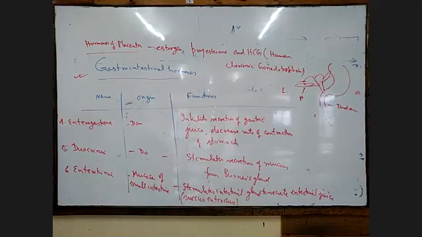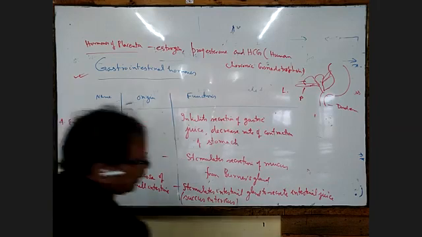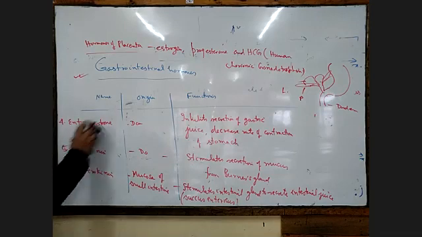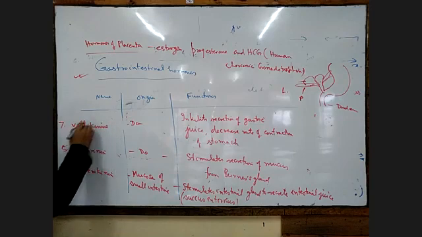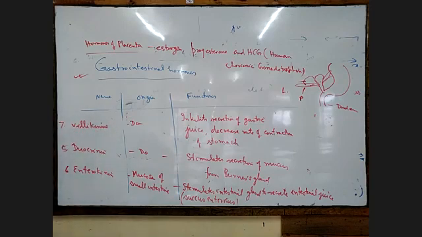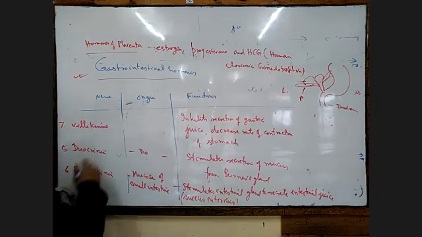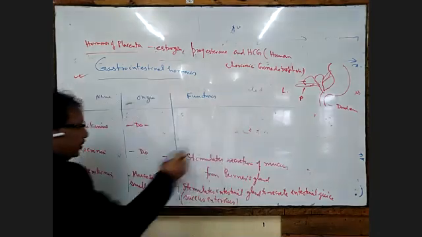And the last one is villikinin, number 7. Villikinin is also from the mucosa of the small intestine. You can write the mucosa of the small intestine here also.